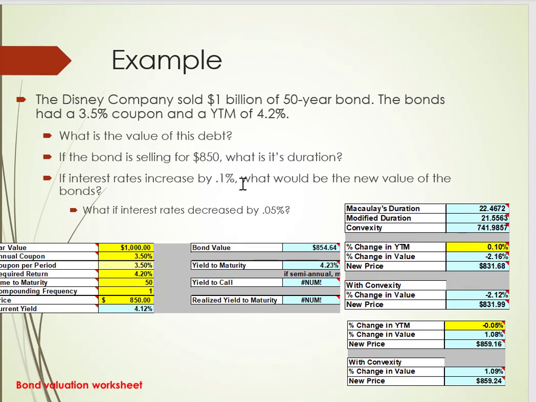It has to do with compounding frequency. So in this case, if interest rates change by 0.1%, bonds typically do pay interest semi-annually. In normal instances, the change in value will be a negative 2%. This should be a 2. So the new price is going to be... But you could also say it's annual.